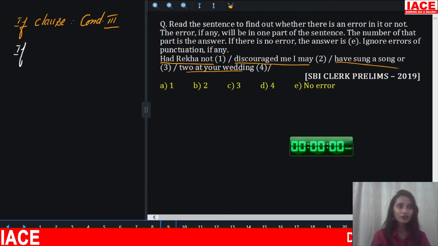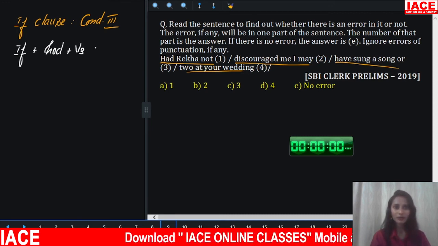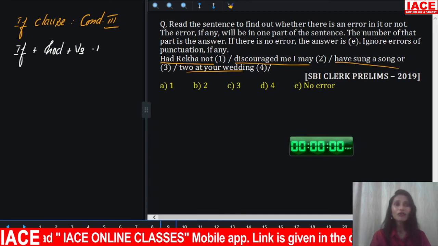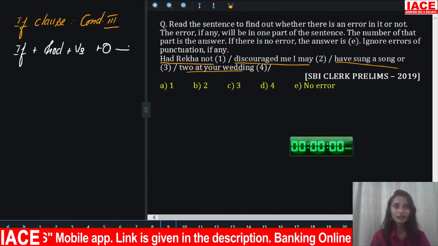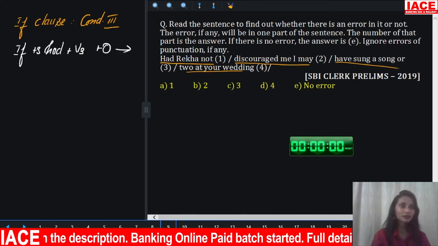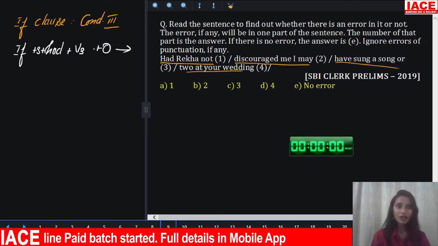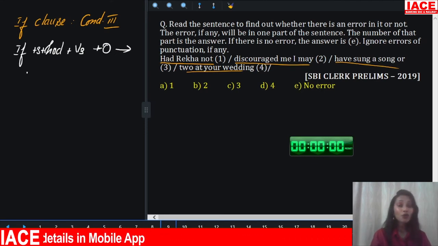So according to if clause condition 3, what's the structure of the sentence? If followed by past perfect, that is had plus V3, followed by subject plus would have plus V3.